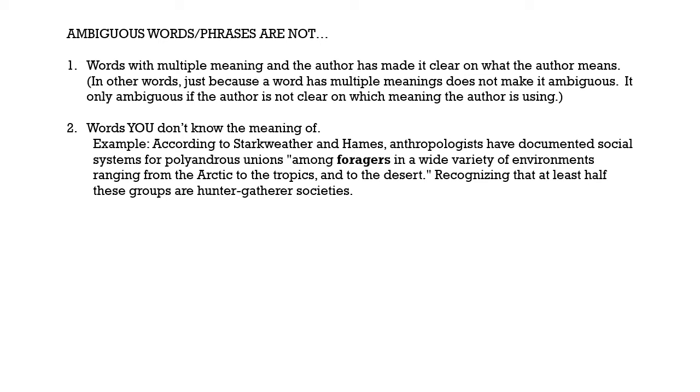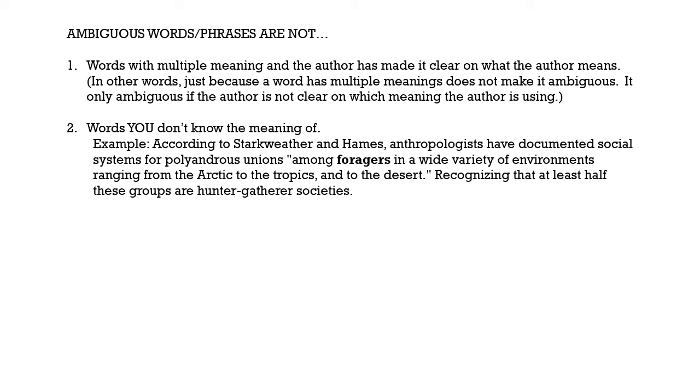I selected this quote from an article, and it says, according to Starkweather and Haynes, anthropologists have documented social systems for polyandrous unions among foragers in a wide variety of environments ranging from the Arctic to the tropics and to the desert, recognizing that at least half of these groups are hunter-gatherer societies. Now, the word forager, okay, let's pretend you don't know what it means. Just because you don't know what the word forager means, it does not make that ambiguous.